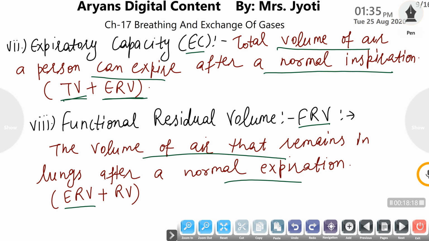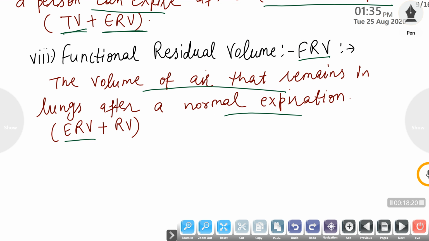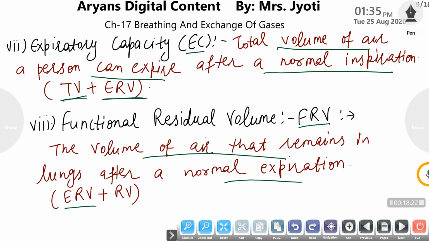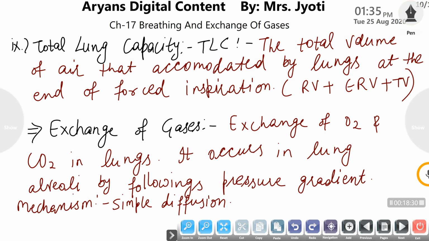It involves the expiratory reserve volume, that is not expired forcibly, and the residual volume; together they constitute the functional residual volume. Then total lung capacity means the total volume of air that can be held by the lungs after a forced inspiration.